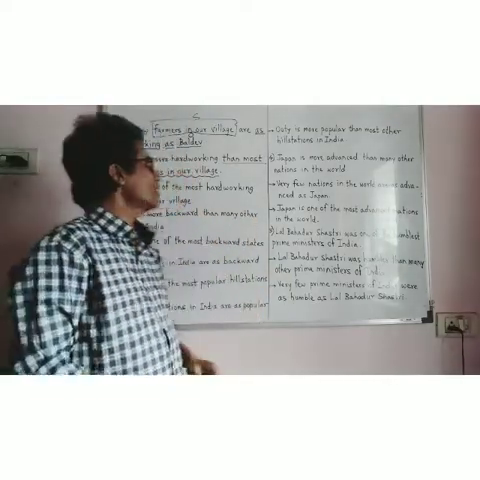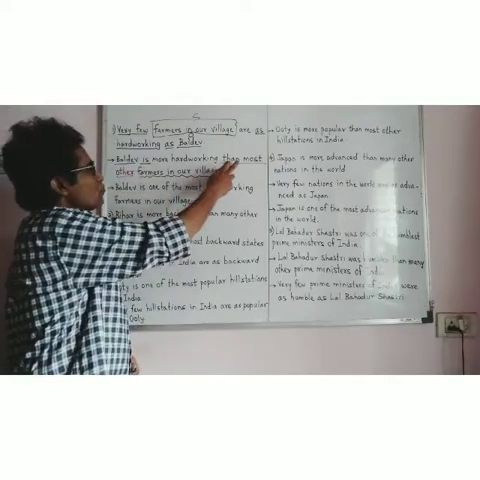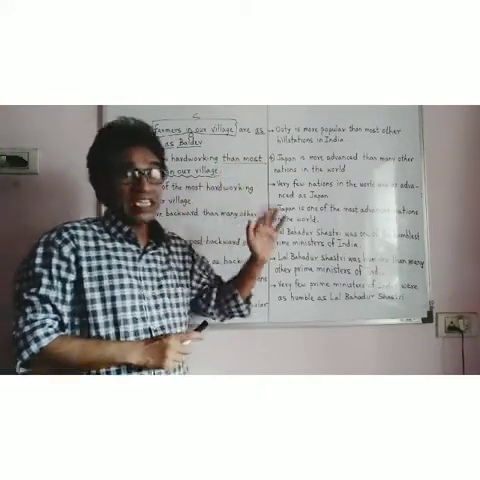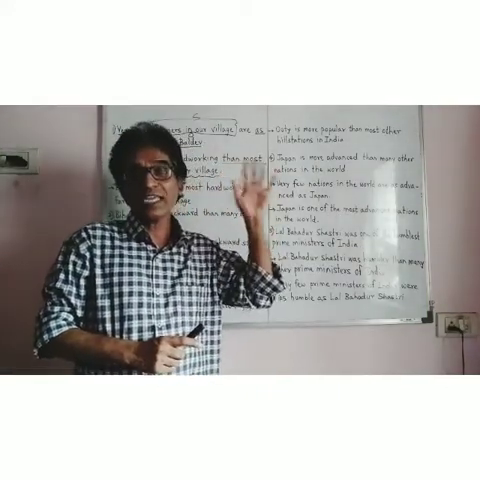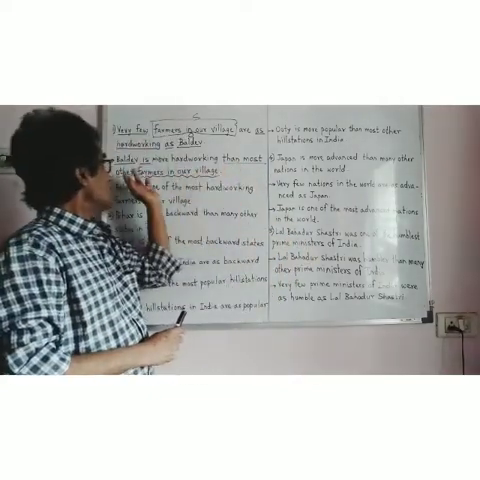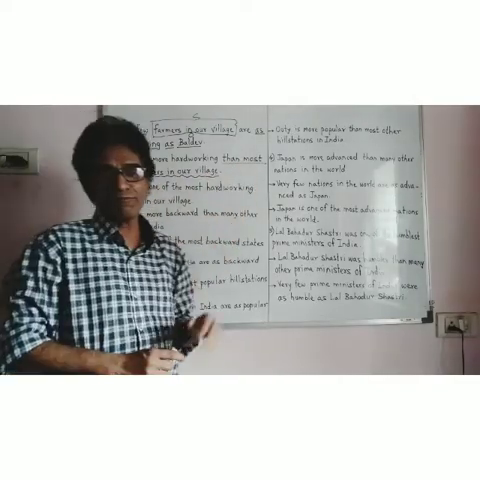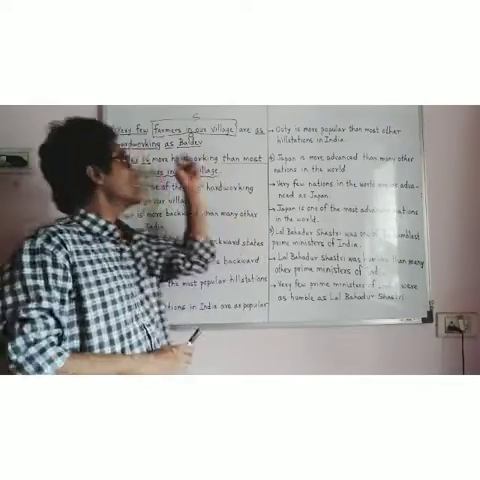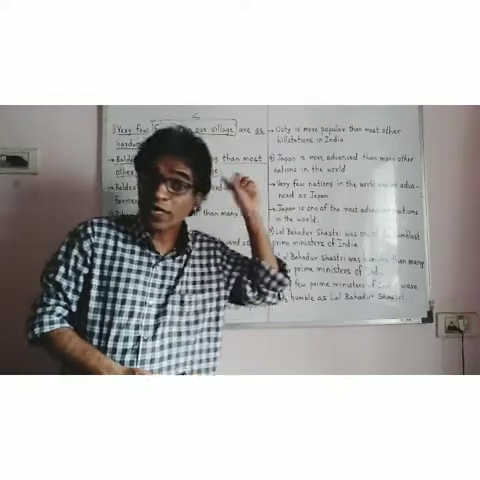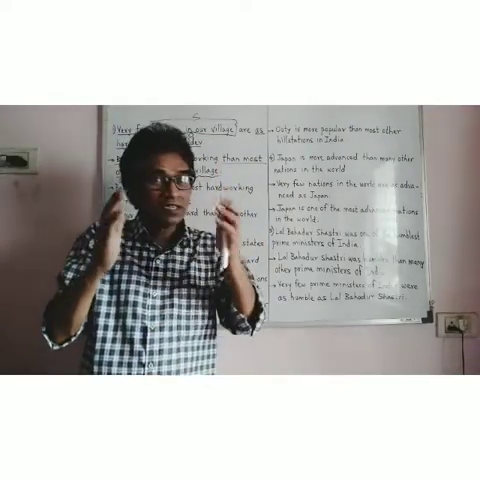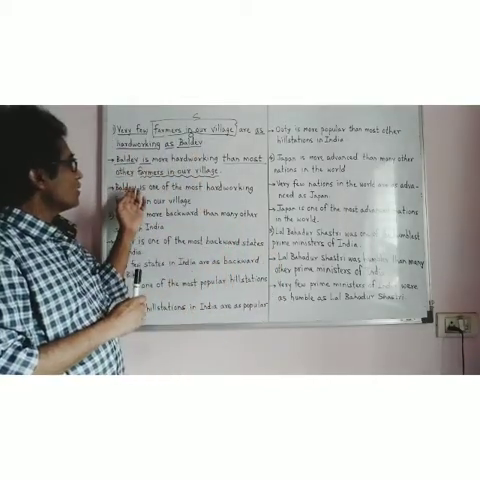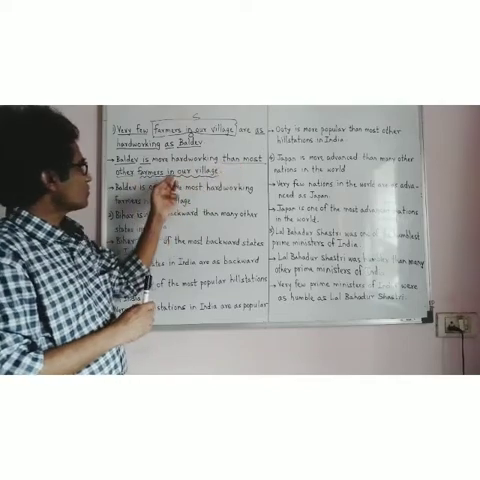Okay, to continue. So you can see here Baldev is more hardworking than most other. In the last type, in this place, than any other was there. But here, than most other or than many other. In the last type, very few were not the words; in the place of very few, no other were the words. So try to understand the difference between these two types. Baldev is more hardworking than most other farmers in our village.